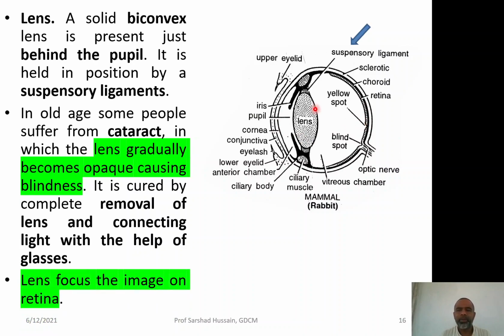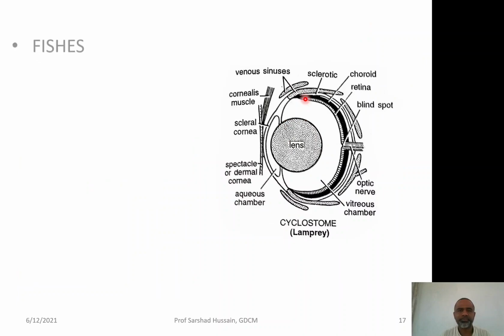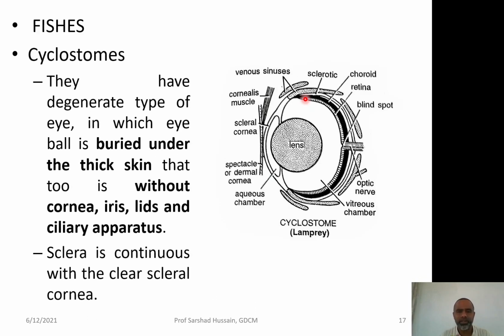Now, the main function of the lens is the same as the purpose of the lens in a camera, that is, to focus the image. Now, let us look comparatively at how the fishes and the other vertebrates differ in the structure of the eye.